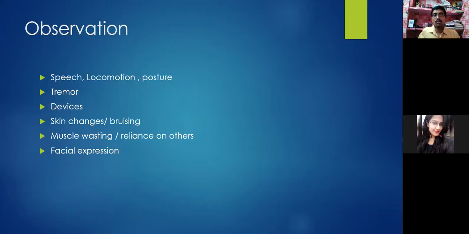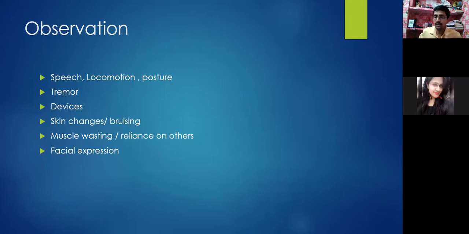During observation also, you should observe the speech. You will get an idea if the patient is able to speak normally. If there is some stuttering, some inappropriate speech, you will get an idea, yes, there is some speech disturbance. If there is a speech disturbance, definitely we can think of speech as the thing which has to be related to your UMN, upper motor neurons. It can definitely be of two types, either sensory part or motor part. So how to differentiate between the sensory and motor?